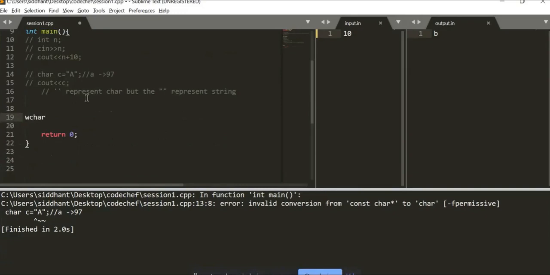It's wchar. It is not much in use in the normal day-to-day programming, but as I mentioned over here, that char can only recognize up to 255 characters. Let's call them symbols.